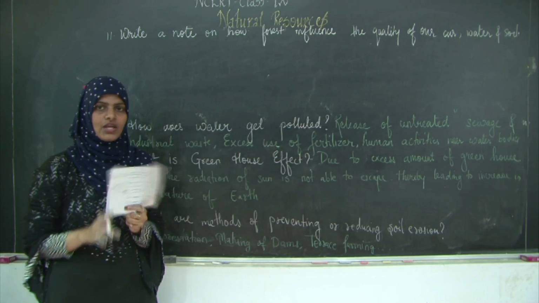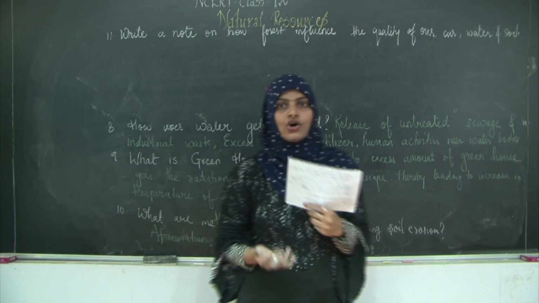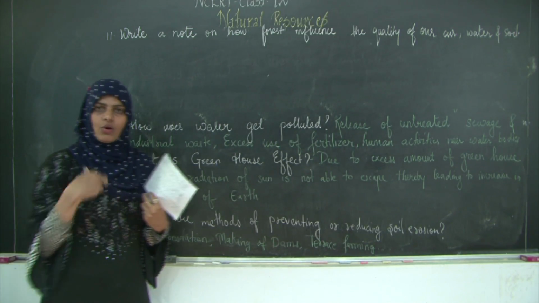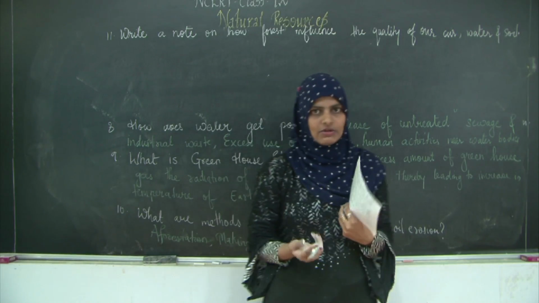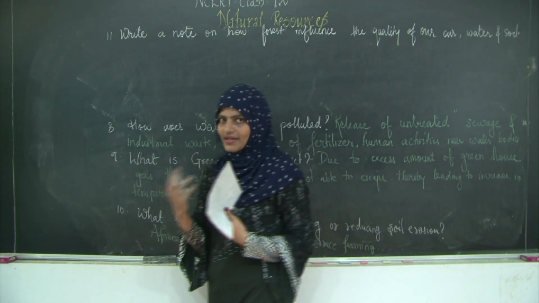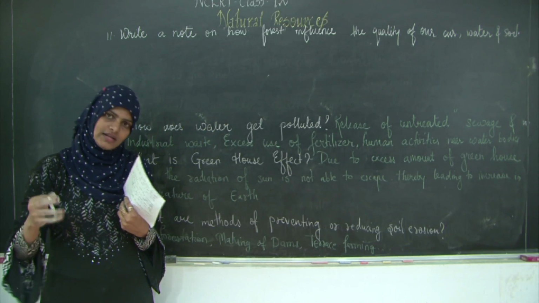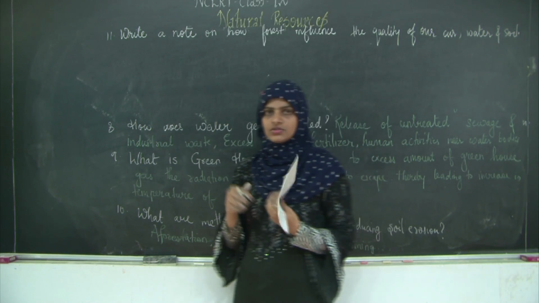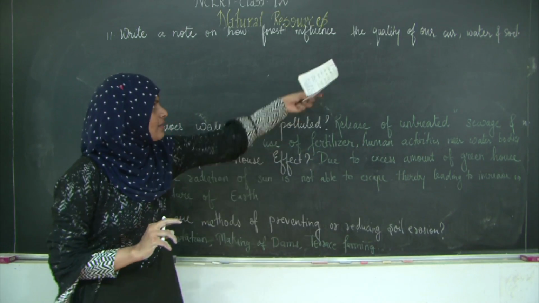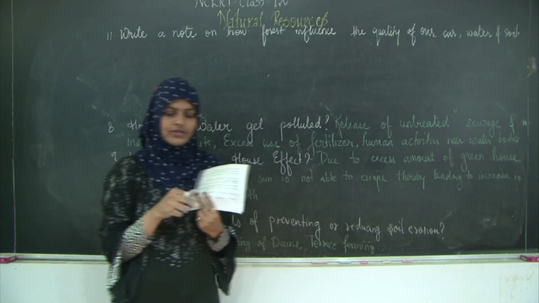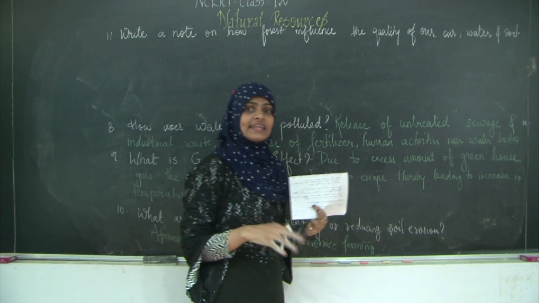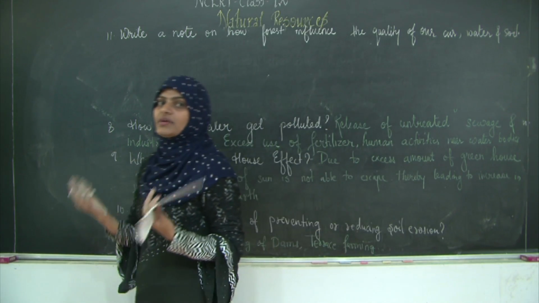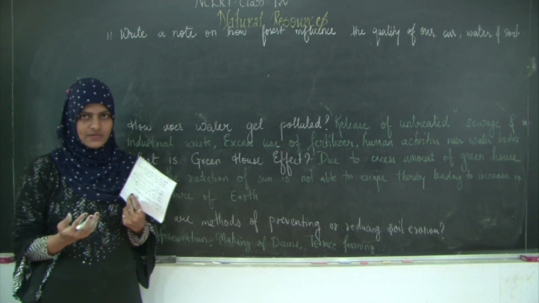First one, air. Okay, the forests are nothing but the plants. So they will balance the carbon dioxide and oxygen level, right? How? Whatever carbon dioxide the animals give out will be taken up by the plants, and the plants will take up the carbon dioxide and give out the oxygen. Okay, so the balancing of carbon dioxide and oxygen level. So that is the way the forest maintains the quality of air. Going to the next one, water. It helps to replenish the water. How? Because the plant will throw out excess amount of water in the form of transpiration, right?